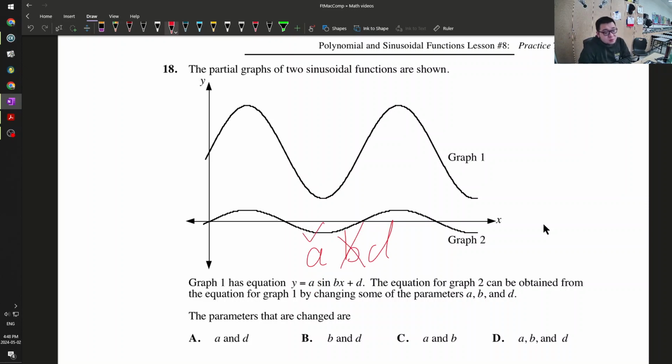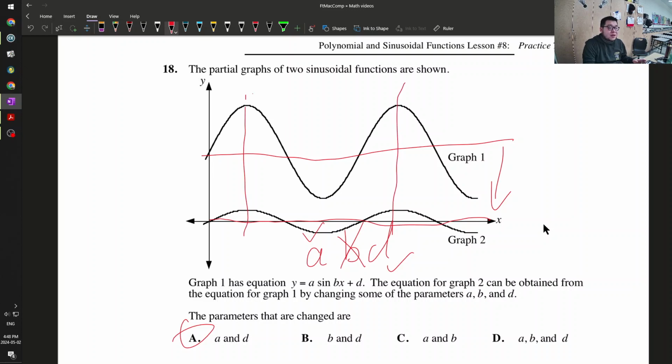So A, B, D. So we must change A. We cannot change B because that is the period. And D is the midline. So here is the midline of the second graph. Here is the midline of the first graph. Because the midline is moving, it must have changed. So the answer is A and D. And again, B cannot change because it is obvious that both graphs have the same period. If B changes, then the period would not have been the same.